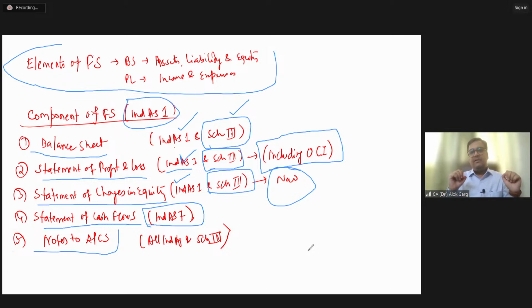For example, if you look at Reliance Industries' balance sheet, you will find property, plant and equipment. And the size and value of the property, plant and equipment is, let's say, 10 lakh crore. Now, friends, this 10 lakh crore is a single line item in the balance sheet. Do you think this one line item is sufficient for the reader of the financial statement to understand the PPE position of the company?